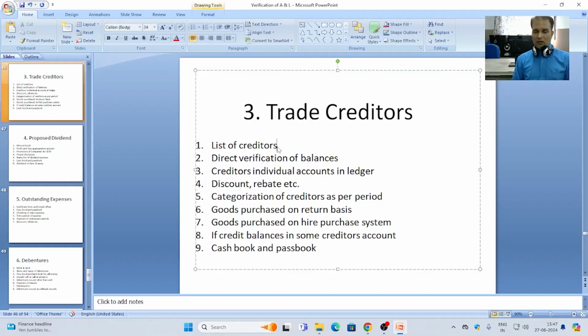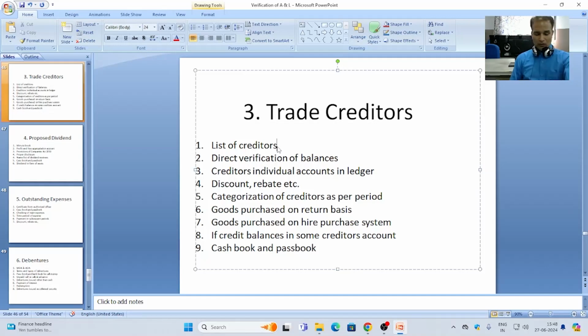First of all, auditors should get a list or schedule of all the creditors with their final amounts so that he can observe how much creditor is there in the business concern and what amount is to be paid in the future.